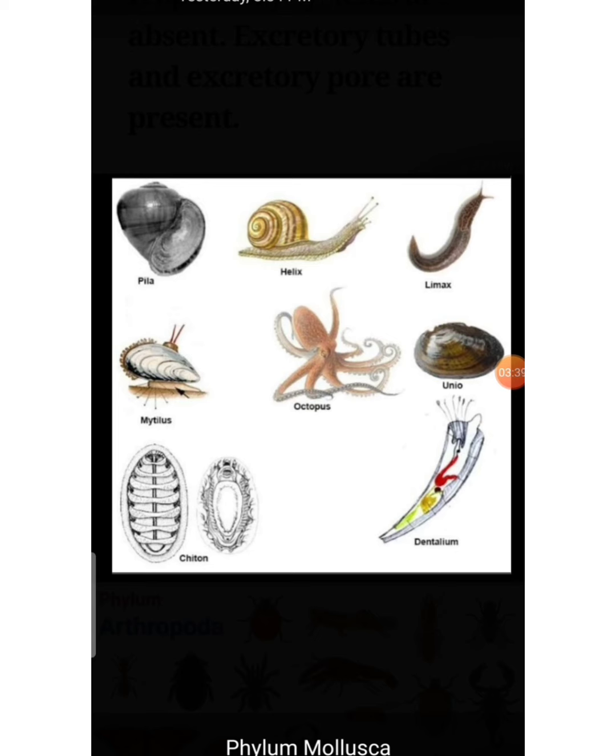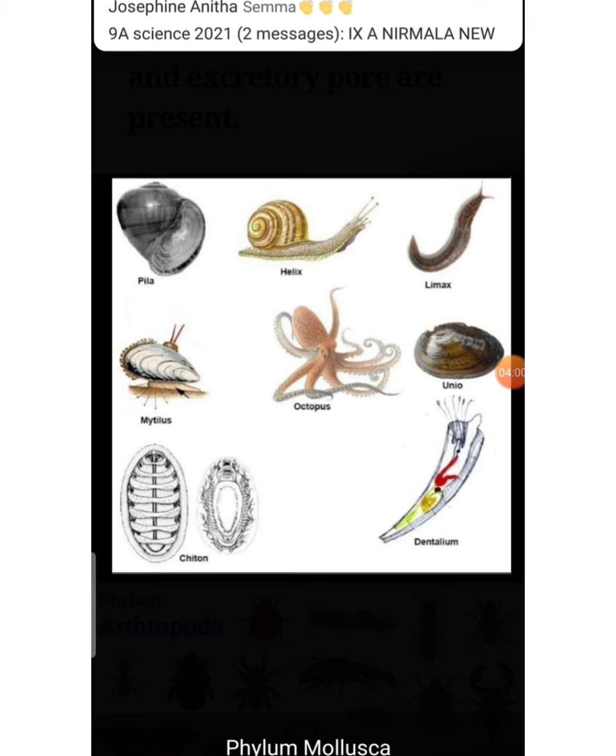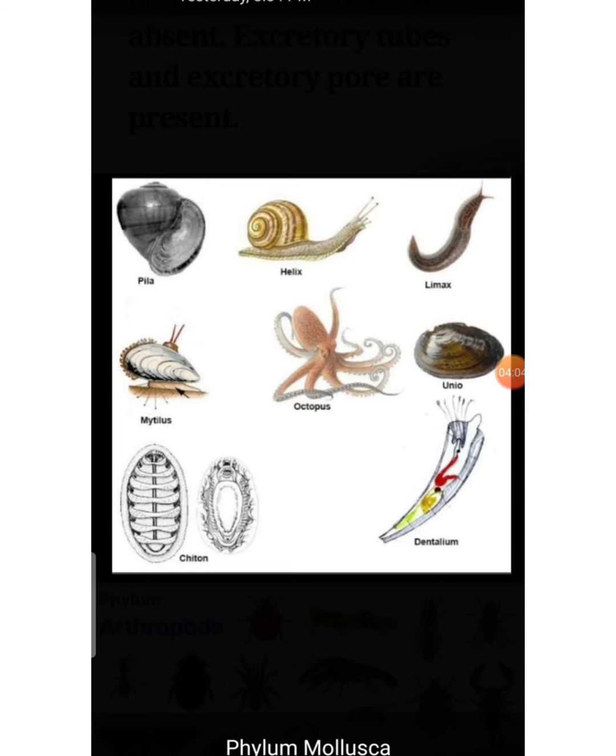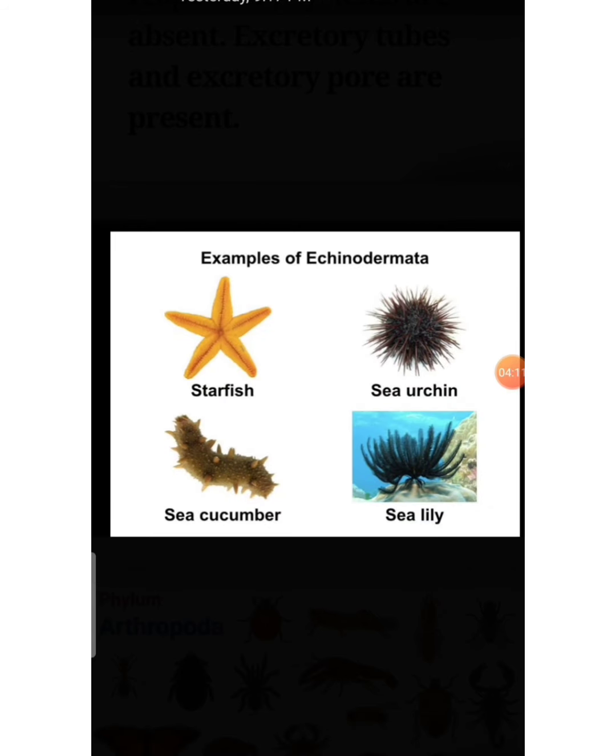The entire body is covered with a fold of thin skin called mantle. Mantle secretes the outer hard calcareous shell of the organism. Respiration is through gills or lungs or both. Sexes are separate with larval stages during development. Examples: garden snail, octopus.